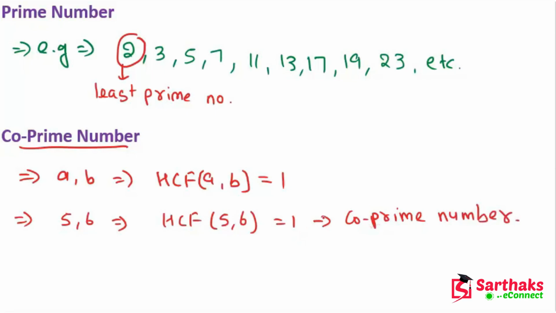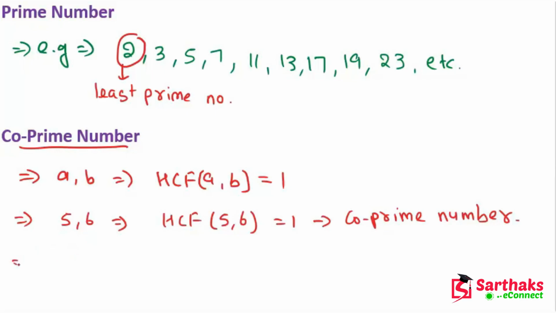Now my dear friends, we can say that all the consecutive numbers are co-prime numbers. Consecutive numbers are those numbers which are the addition of 1 in the previous number. Like 5 and 6 are co-prime numbers: when we add 1 to 5, we get 6, which is consecutive. And 7, 8 or 9, 10, these numbers are also co-prime numbers.